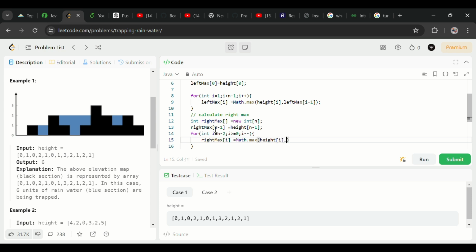Height of i, comma, right max of i plus 1. You may be confused why I am writing height of i, comma, right max of i plus 1. Basically I am comparing this value or this value, because I am moving in the backward direction. There is a max.